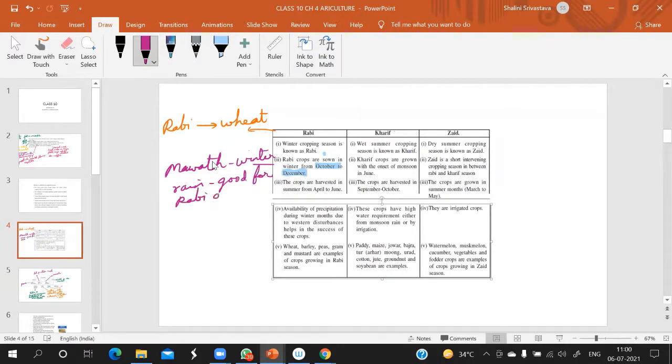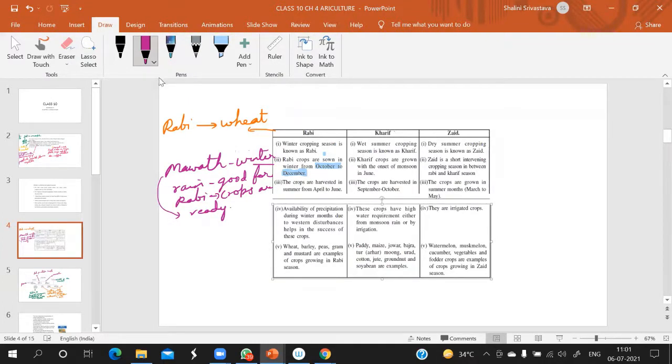That is why during this time, what is happening? The crops are ready in fields. And the Mawat gives good rain, which helps the grains to become of good quality. Clear? It helps the grains to become good quality.